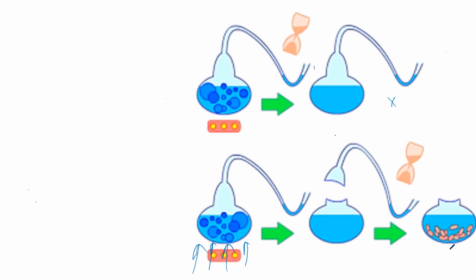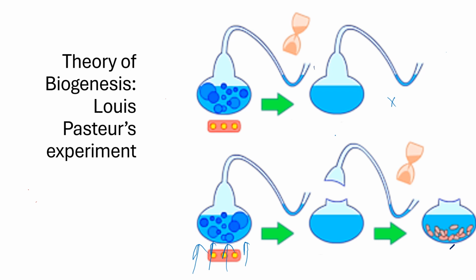But later on, there was a great scientist known as Louis Pasteur. He completely rejected the idea of spontaneous generation, and he constructed his own theory known as the theory of biogenesis. According to this theory, life can originate only from pre-existing life, and to prove his theory he conducted one experiment, in which he used a special kind of flask known as a swan neck flask.